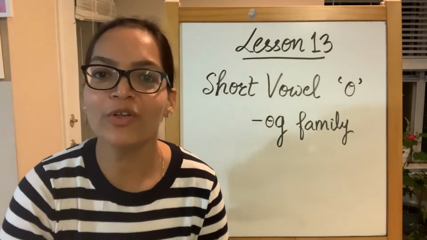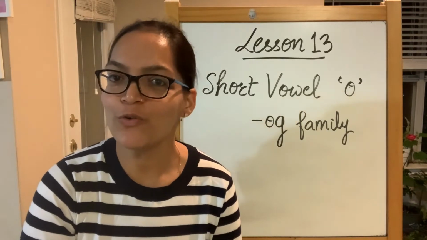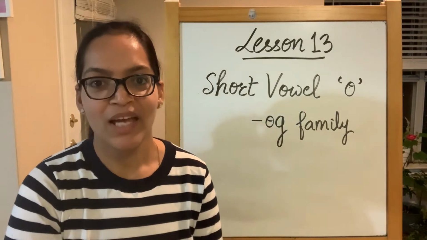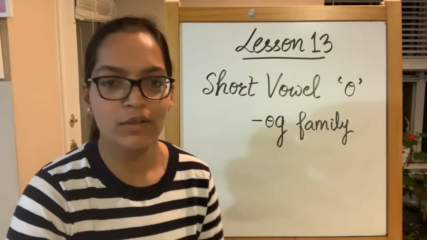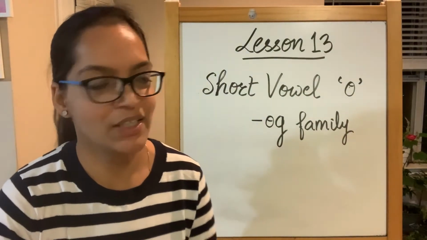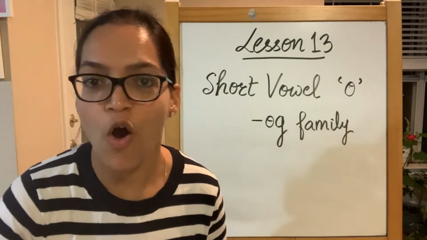Short vowel O today. Welcome to the channel, and we're going to do the short vowel O sound, which is O, and its family. Let's begin with today's lesson with the OG family. O, O, and ending with G, that is alphabet G. So OG family. The first word that we have is dog.